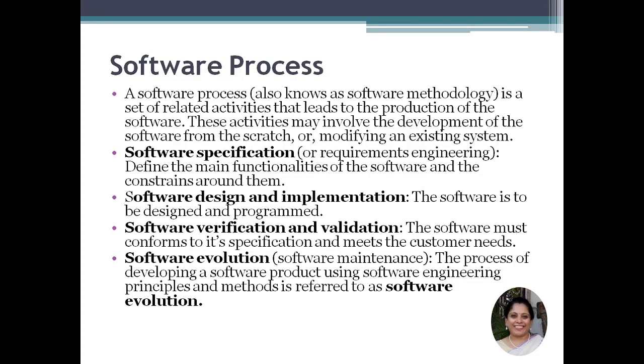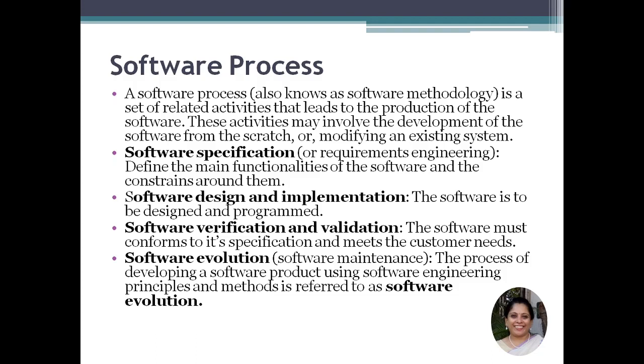So let's begin with what exactly a software process is. A software process is a set of related activities that leads to the production of software. These activities may involve developing the software from scratch or modifying a previously existing system. What are the processes? First is software specification. This defines the main functionalities of the software and the constraints with which it has to be developed. This is like taking requirements from the user, what exactly he wants in that particular software.